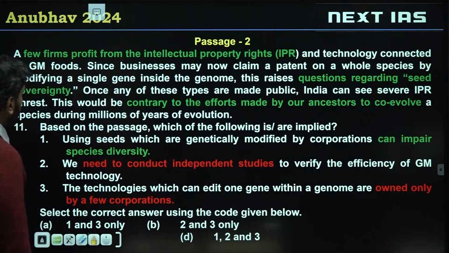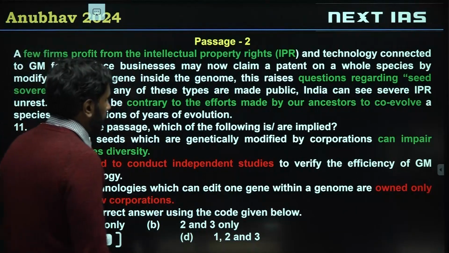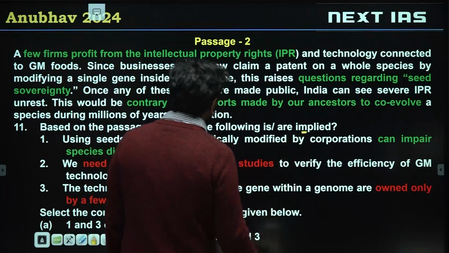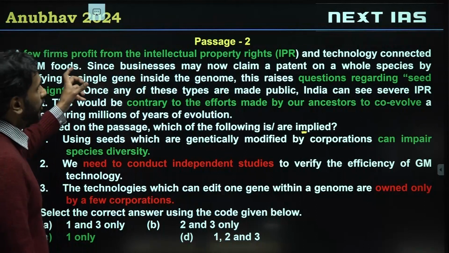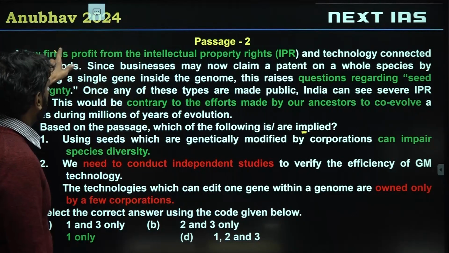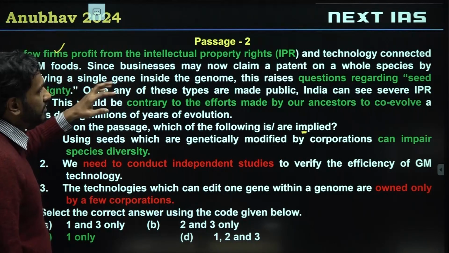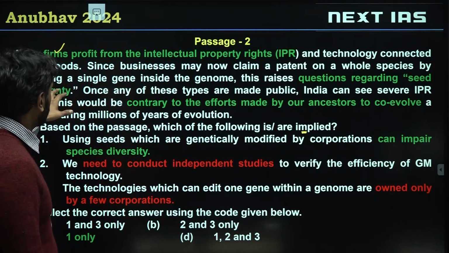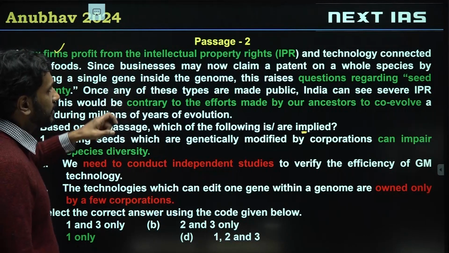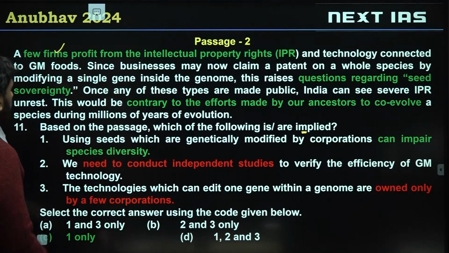Let's start with this. Now here we are being asked about implications, which of them are valid implications. Now, few firms profit from IPR, right? Very few firms profit from IPR connected to GM foods. Since businesses may now claim a patent on a whole species by modifying a single gene, this raises questions regarding seed sovereignty.